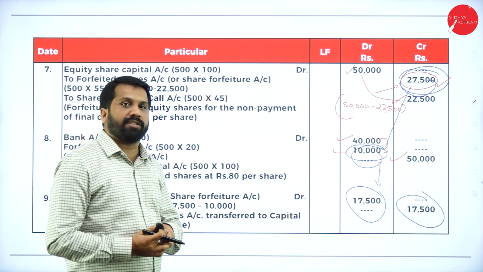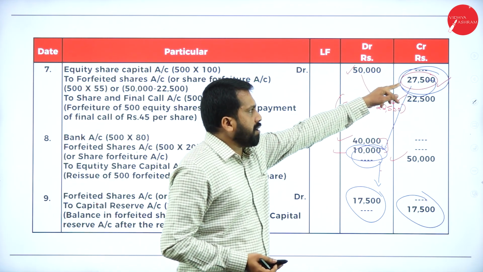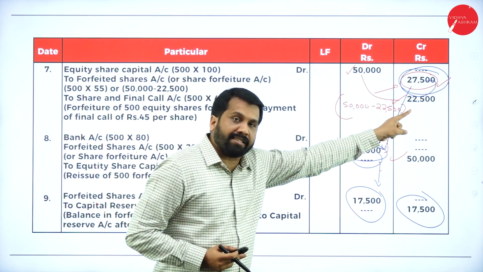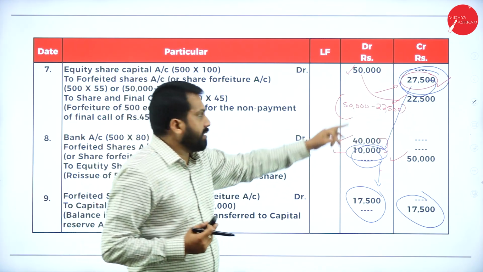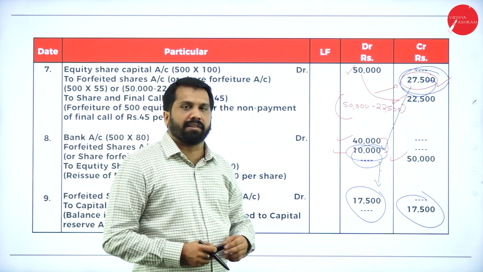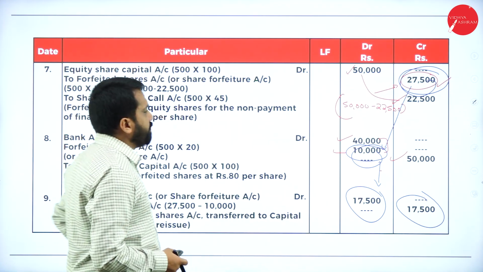How to pass your last journal entry? Forfeiture amount minus loss amount, because it is on the opposite side. That is on the credit side, this one is on the debit side. This minus this, your answer is 17,500. Hope you are clear. Good.